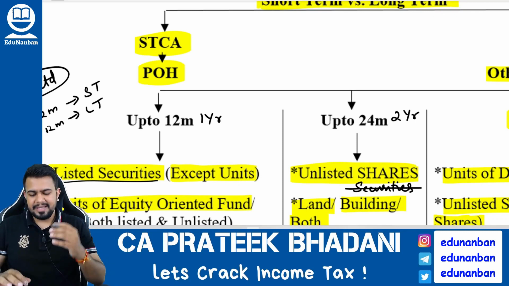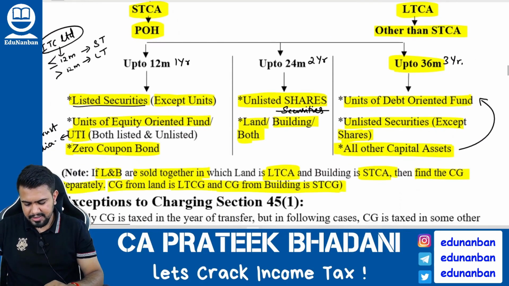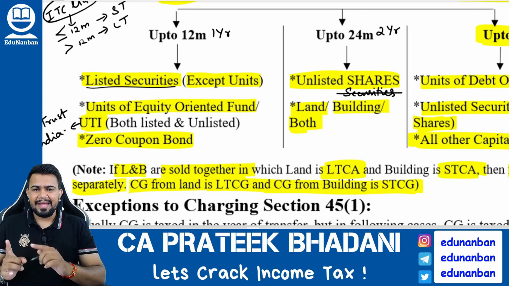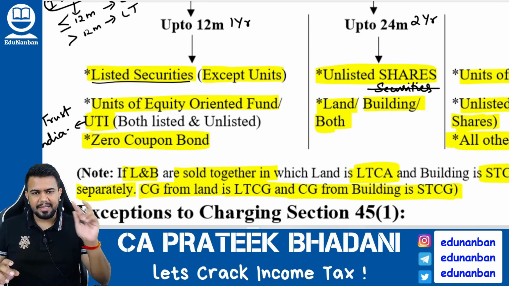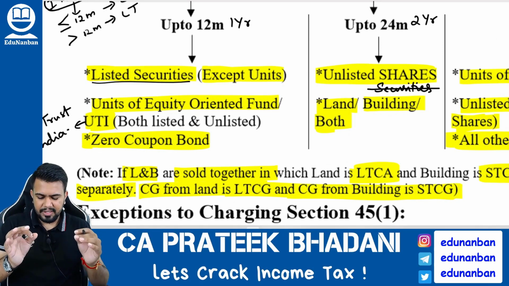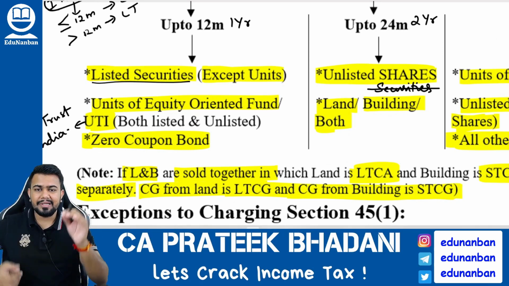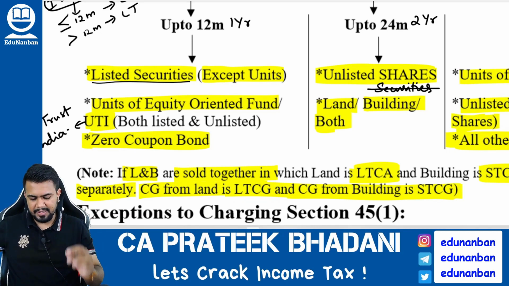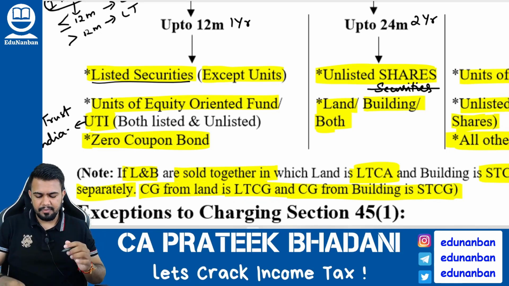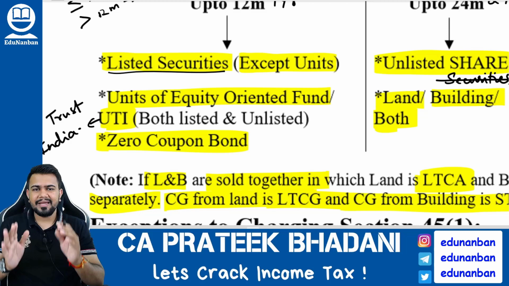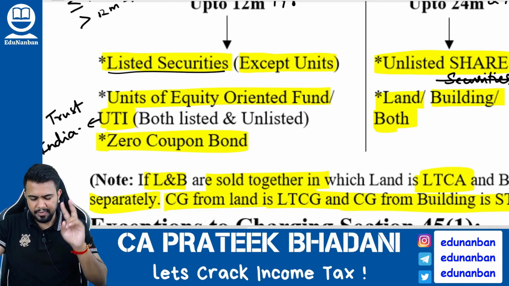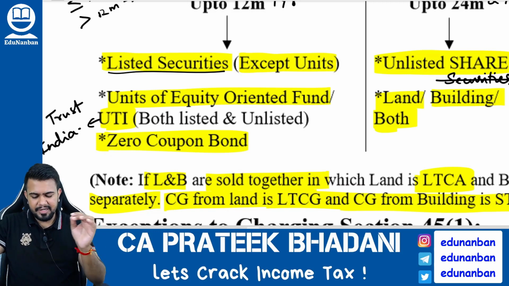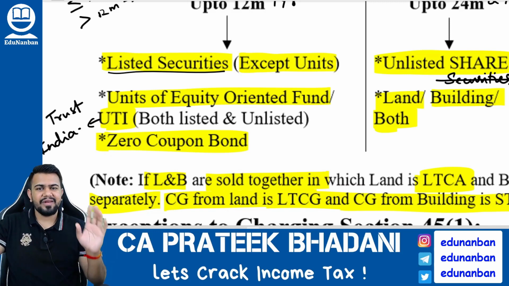Sir, what is the 1 year category? 1 year category means any listed security other than units. Number two, units of equity oriented fund and UTI. It can be listed or unlisted, it does not matter. And number three, zero coupon bonds. So what are covered in 1 year category? Number one, listed security other than units. Number two, units of equity oriented fund and UTI, both listed as well as unlisted. And number three, zero coupon bonds.